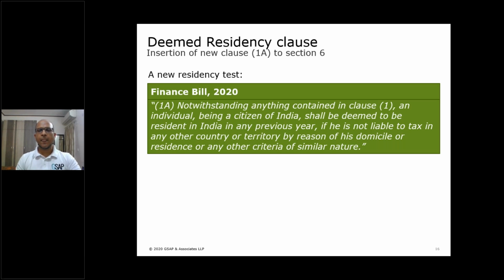So the memorandum explaining the finance bill said that there are a lot of stateless people existing. They said stateless people are those people who are citizens of India, but they manage their stay in India and other countries in such a way that they do not become resident of any country.